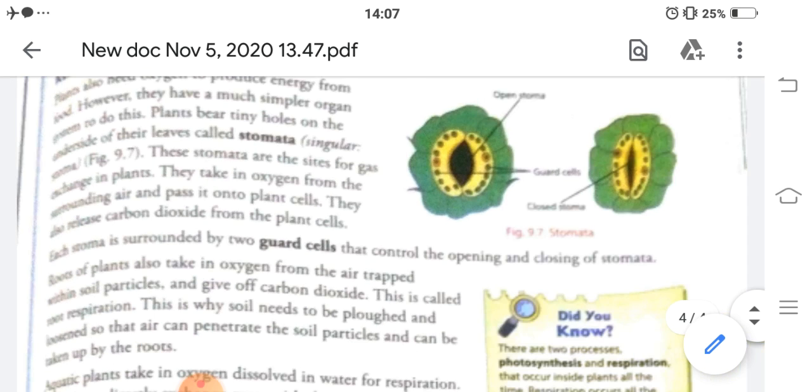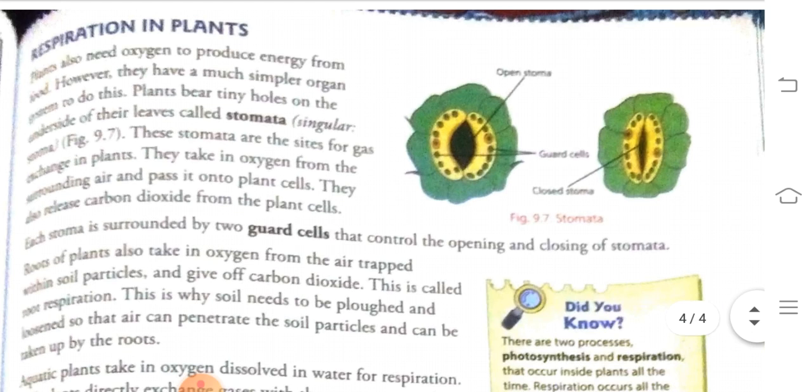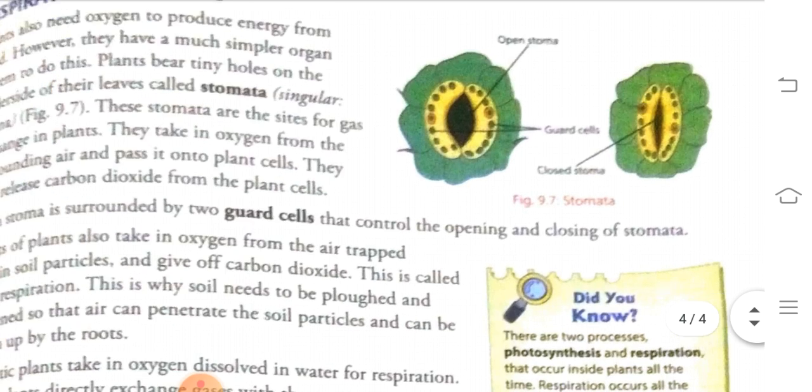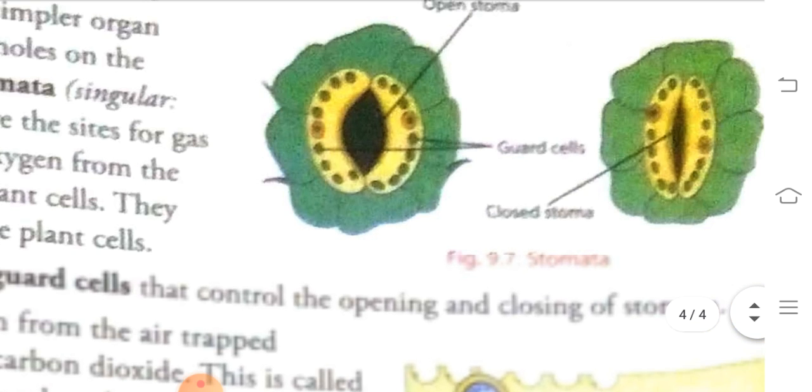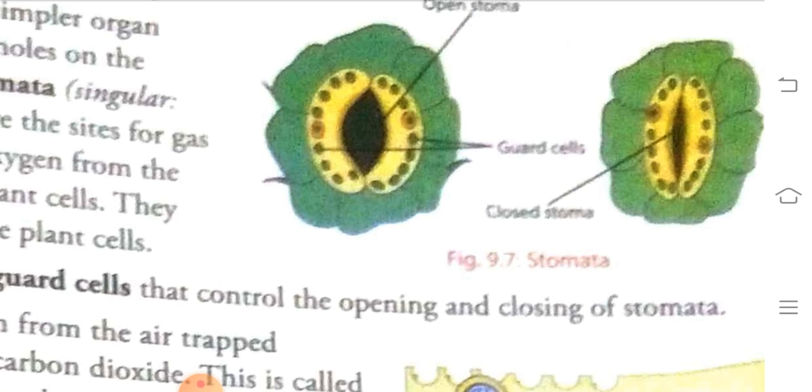Each stomata is surrounded by two guard cells that control the opening and closing of the stomata. You can see here in yellow color, these are the guard cells. These guard cells help in the opening and closing of the stomata. That is, the guard cells control the breathing process in plants.